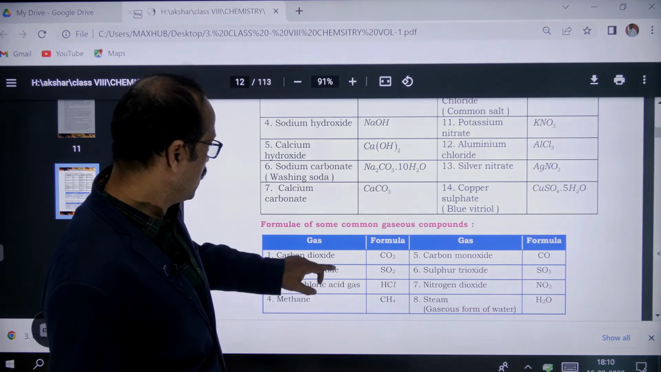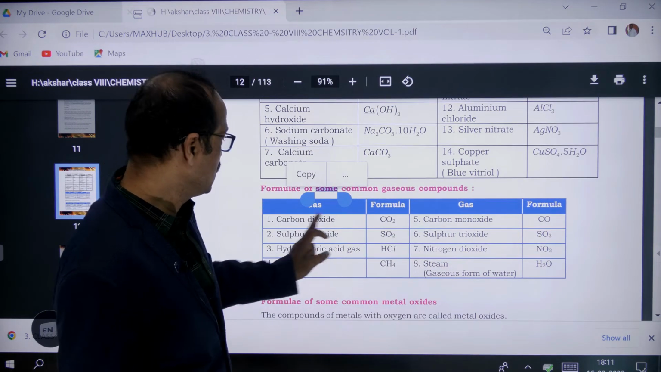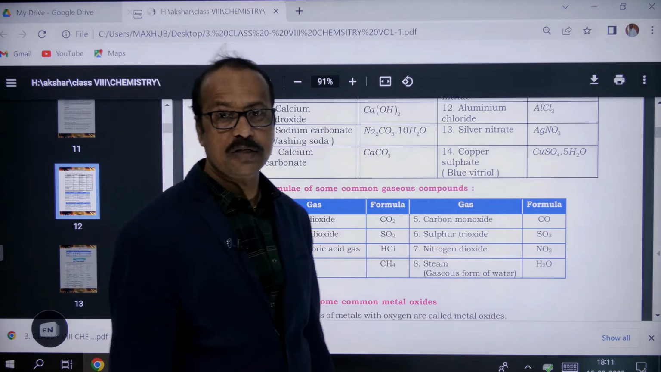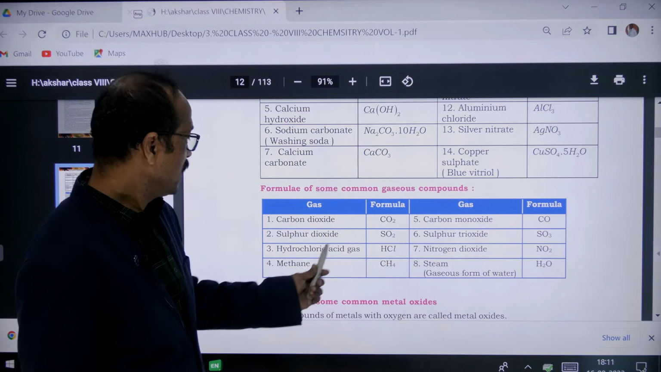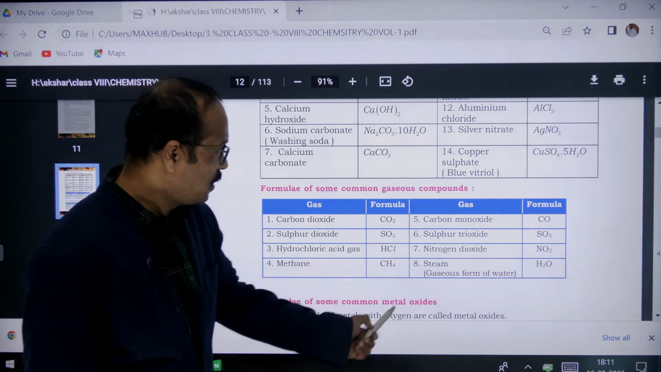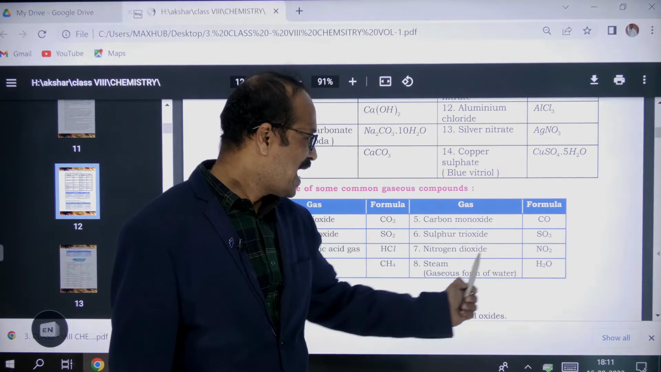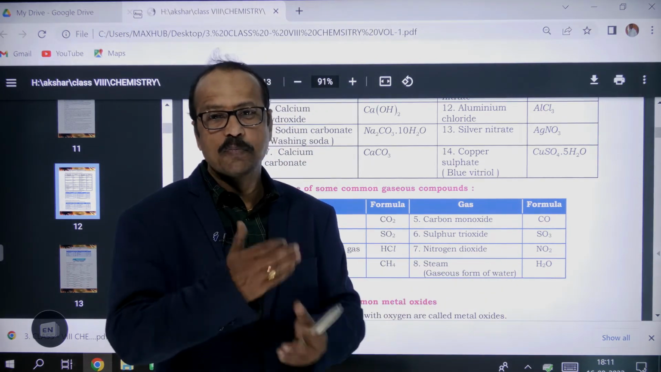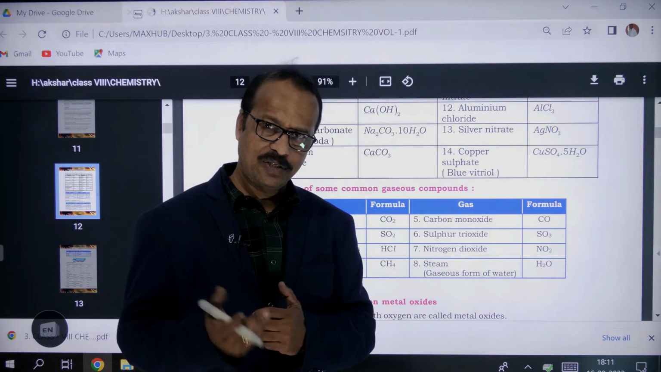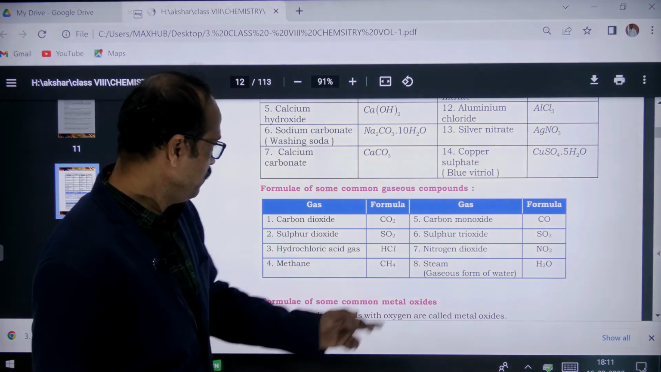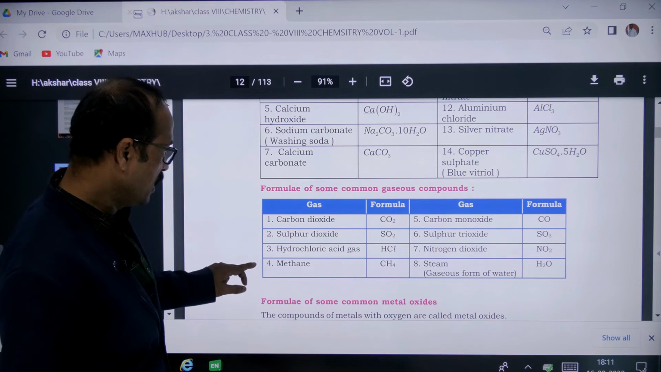Then we come to some common gaseous compounds. These compounds exist in the gaseous state, like carbon dioxide. You know that carbon dioxide is a gas, right? And sulfur dioxide, hydrochloric acid, methane, carbon monoxide, sulfur trioxide, nitrogen dioxide, and steam. Steam is nothing but water, but after 100 degrees Celsius, water is converted into the gaseous state. That is called steam. So these are the common gaseous compounds.